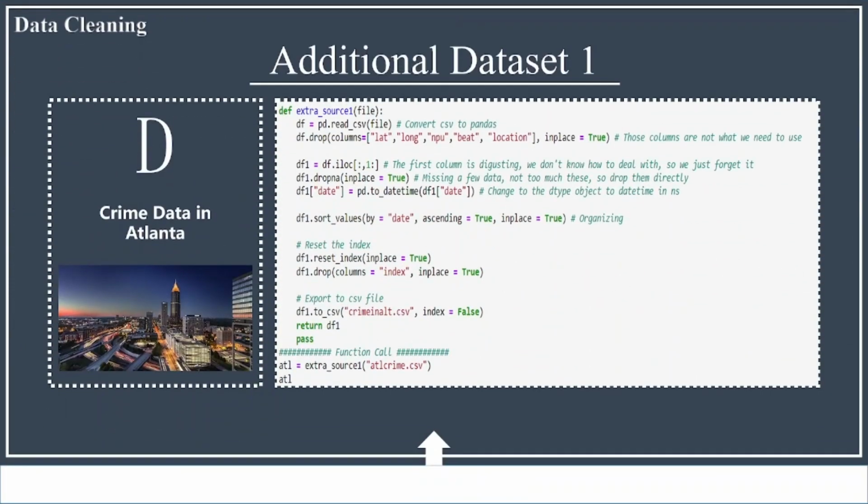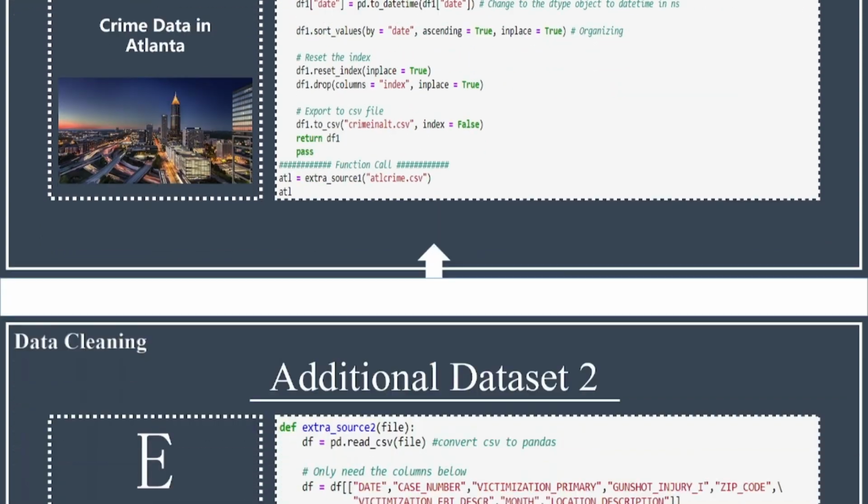And this is our data cleaning of the additional dataset 1. We first convert CSV to pandas. There are columns that we don't need, so we just drop them. The first column is also unclear, and we don't know how to deal with it, so we just ignore it. We also drop the null values in the dataset. We transfer the data type of the date from string to datetime. After sorting and resetting the index, we export it to CSV files.